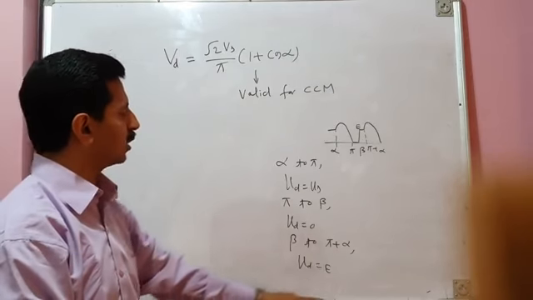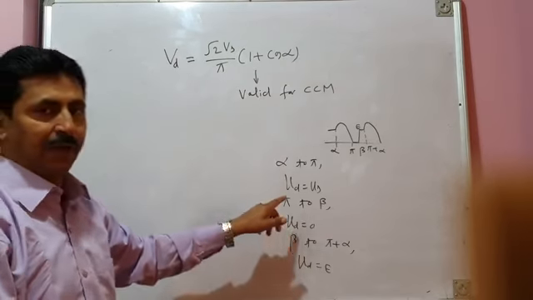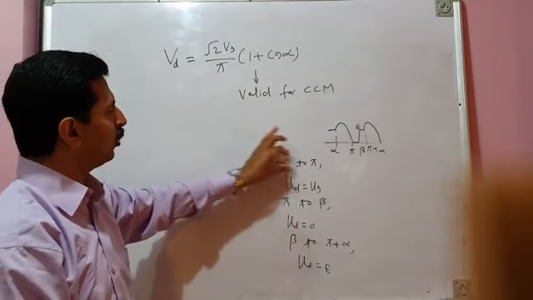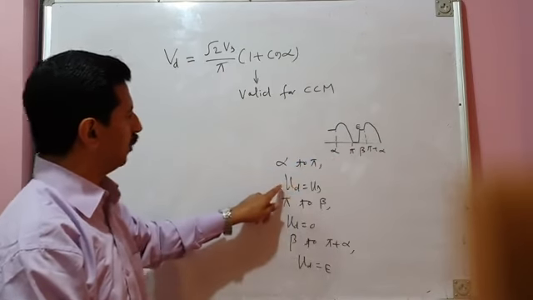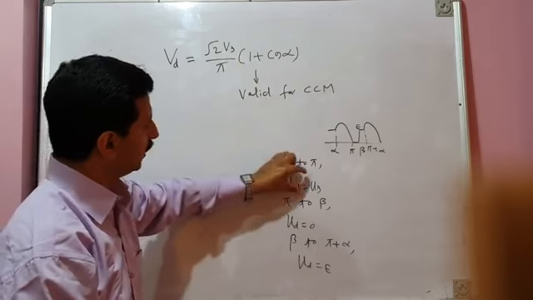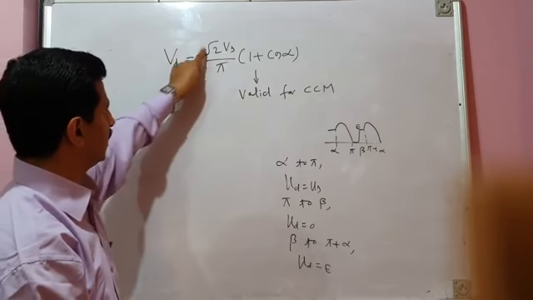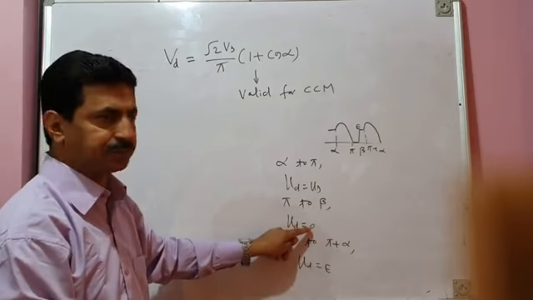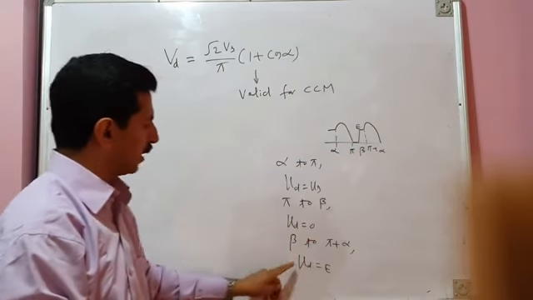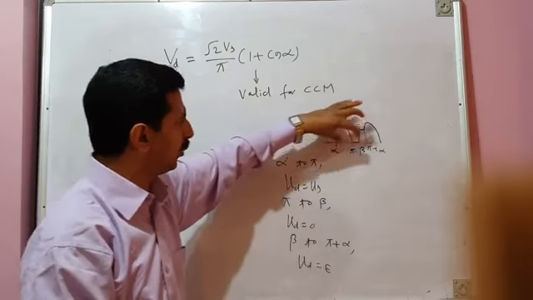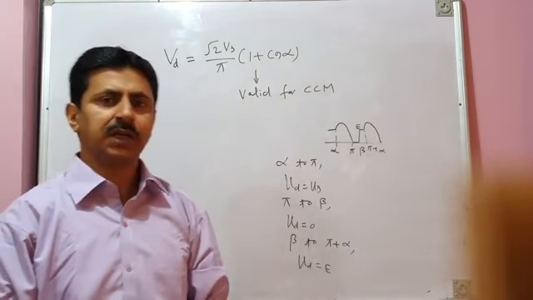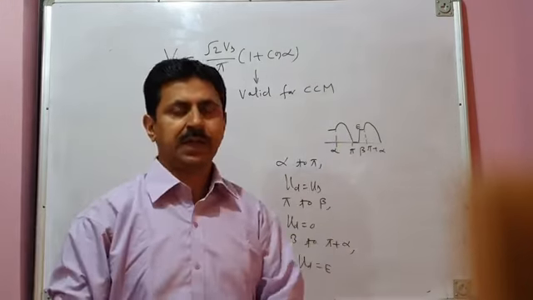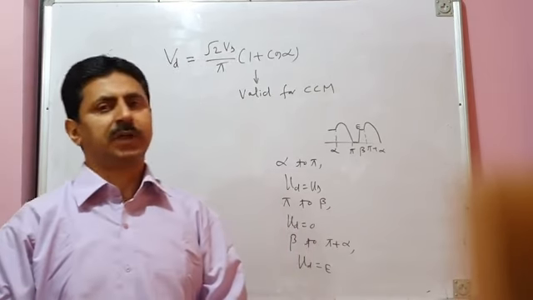For discontinuous conduction mode of operation, if you have to find average value of load voltage, then you have to take different intervals. From alpha to pi, your load voltage is Vs, and during this interval, average voltage is given by this formula. And then from pi to beta, your load voltage is 0. And from beta to pi plus alpha, your load voltage is E. So you have to take different intervals and find average voltage in 3 different intervals. And that will give you total average voltage of the converter.